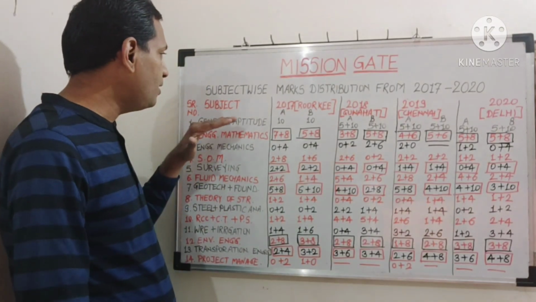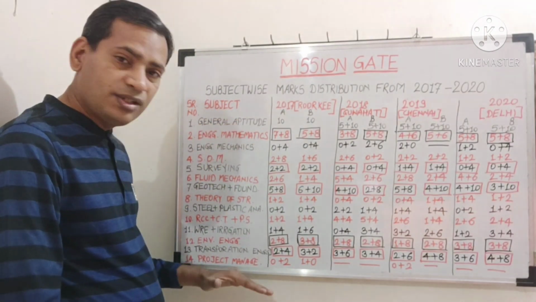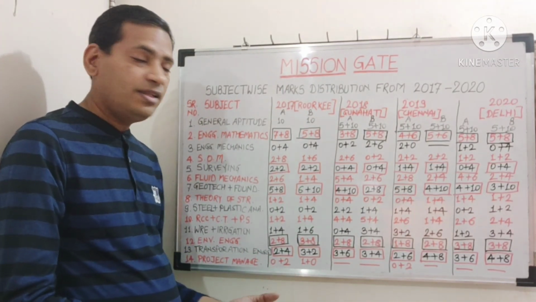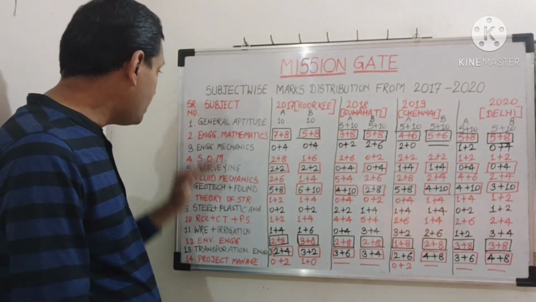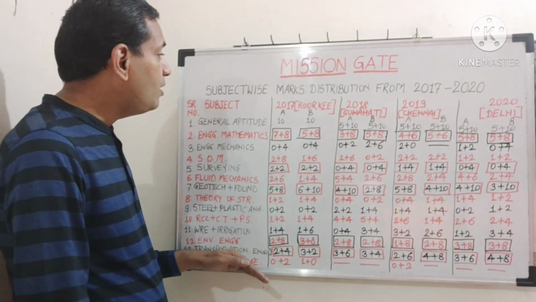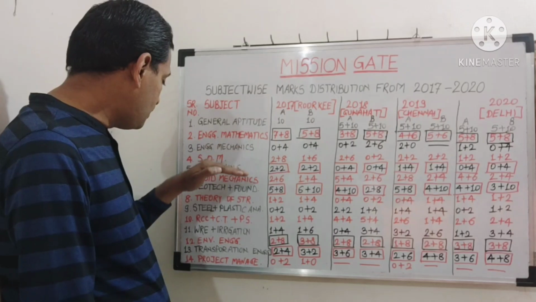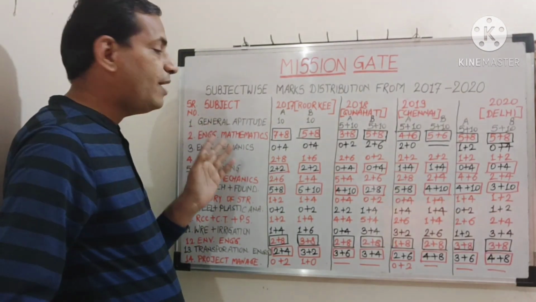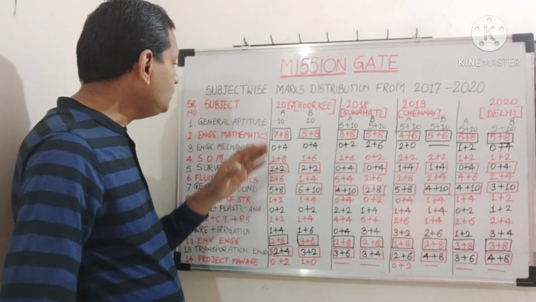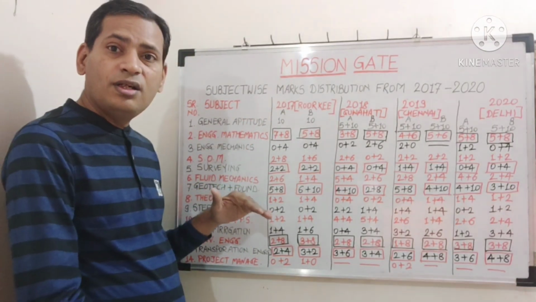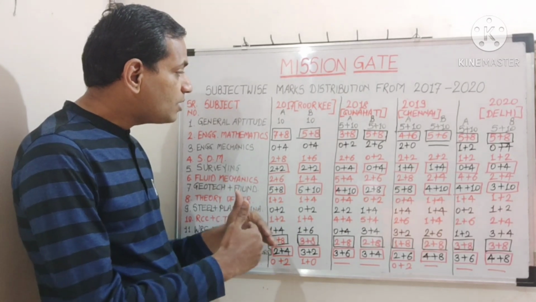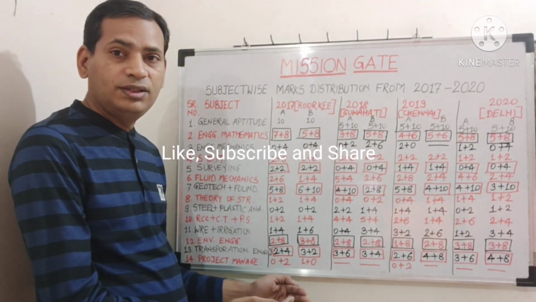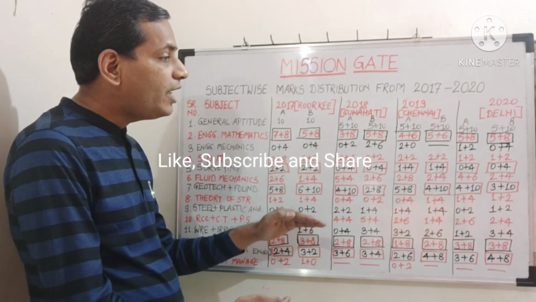I have listed here the subjects or the broad areas that we discussed in the last session, and there are 14 subjects. Basically there are 13 subjects only, and one is general aptitude. So for each subject, how many questions have been asked and for how many marks, that is what I am going to discuss.